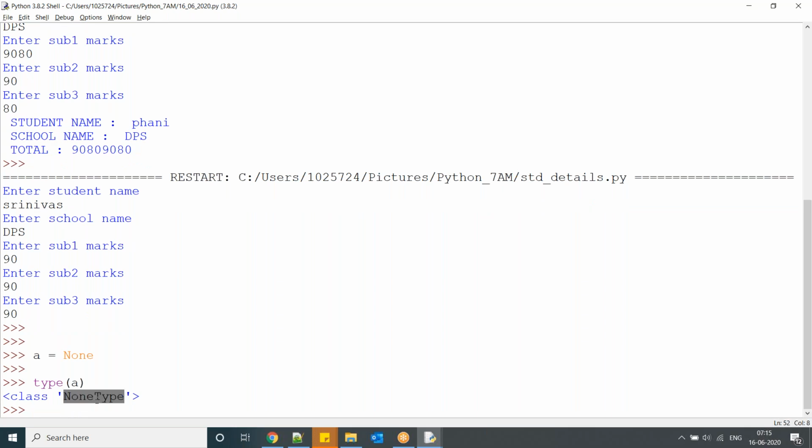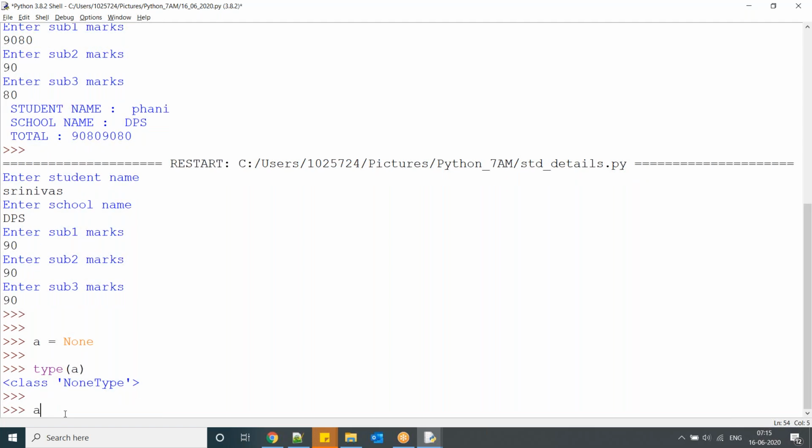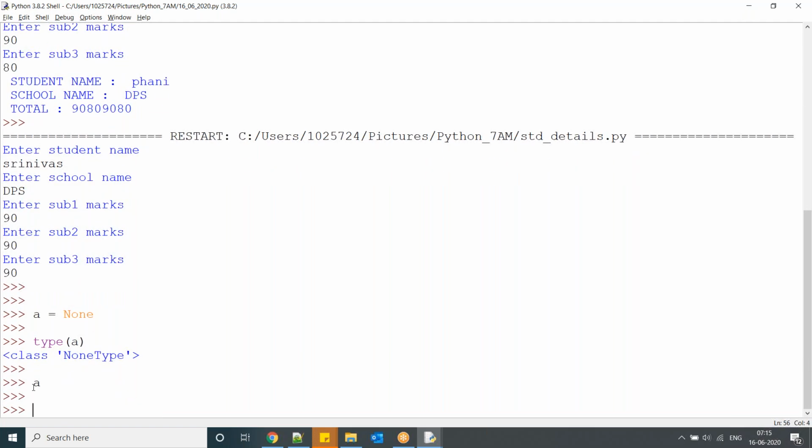In Python, each and everything is an object. What is an object? We'll discuss in OOPS concepts. So here observe a's value is nothing. It will not assign anything, just a kind of declaration. So here None means null value, nothing.